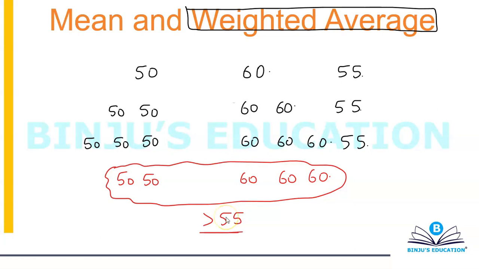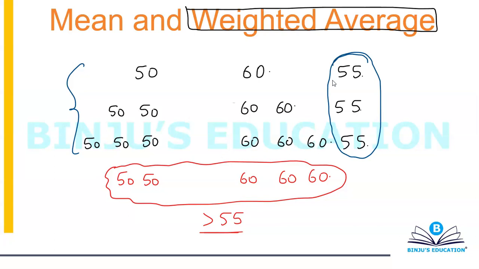In the first three cases, if you observe carefully, you realize that the frequency for 50 and 60 was equal. 50 was 1, 60 was 1; 50 came twice, 60 came twice; 50 came thrice, 60 came thrice. So the average was exactly in the middle, exactly in the center.